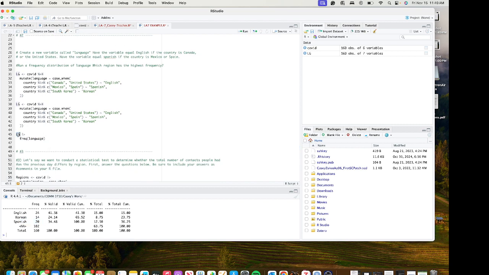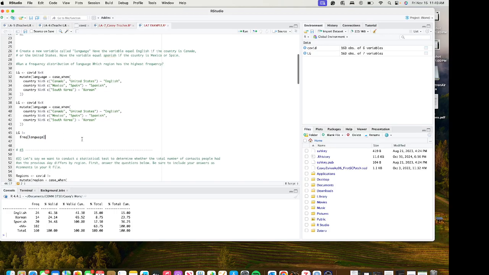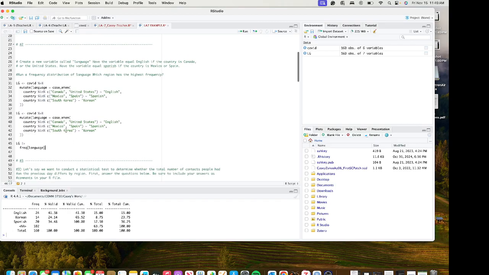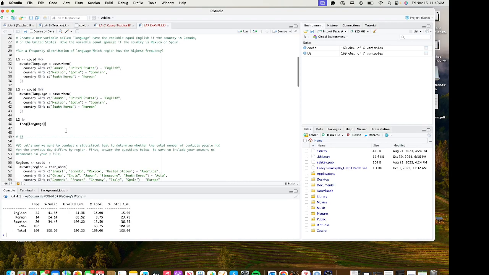Remember, start with your data set. The new one I created is LG. I used a pipe operator here, and then I used the frequency function to look at language. Yeah, so that is how you should conduct number 2.